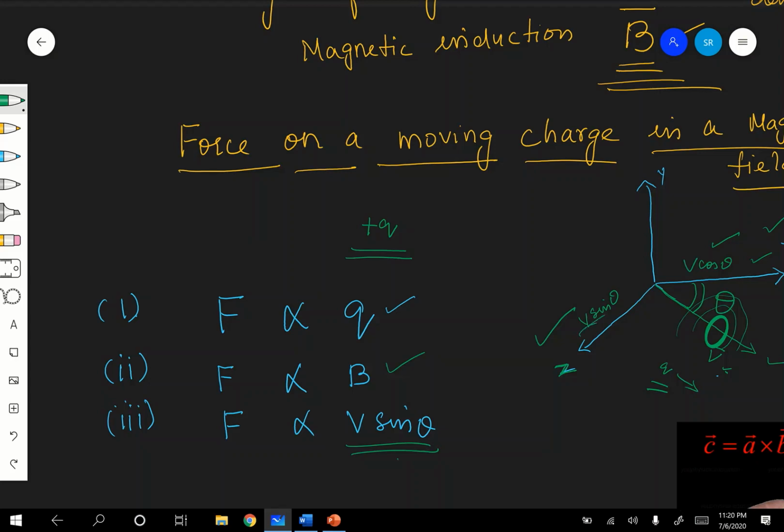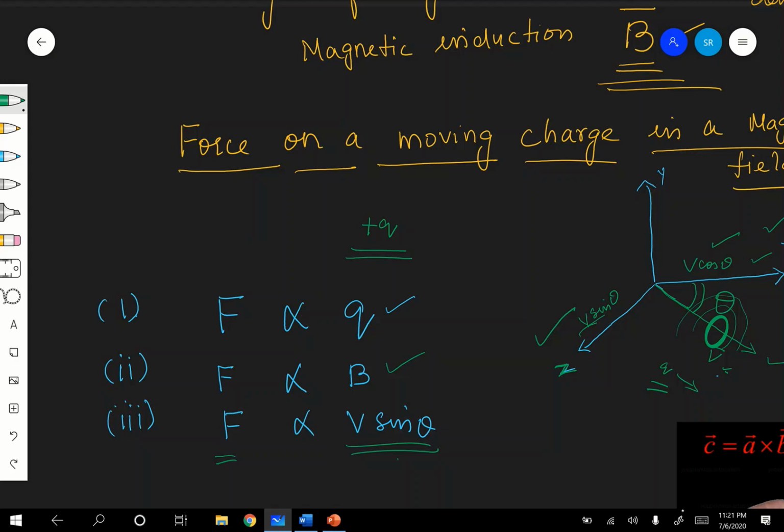That's very important. Force on a moving charge is directly proportional to the component of velocity acting perpendicular to the direction of the magnetic field.